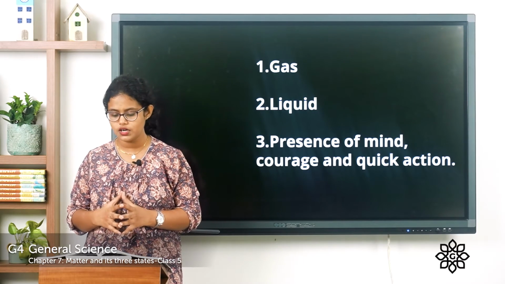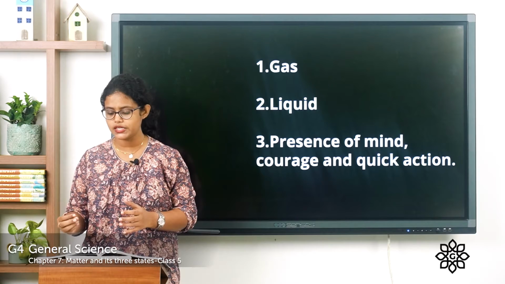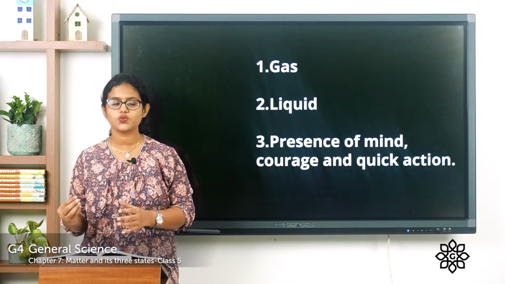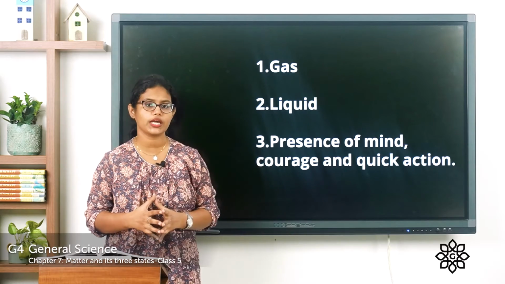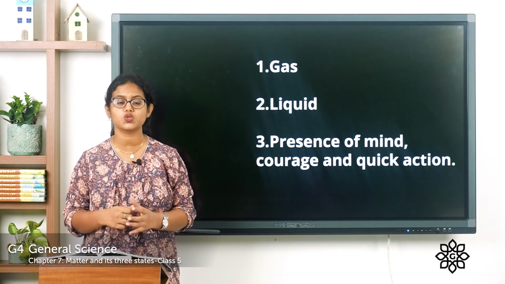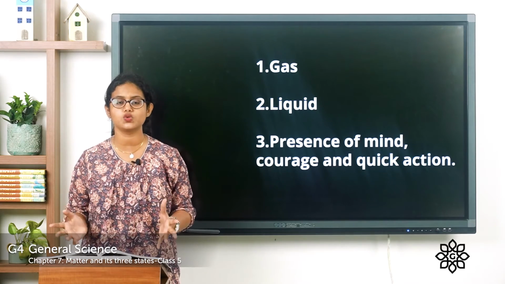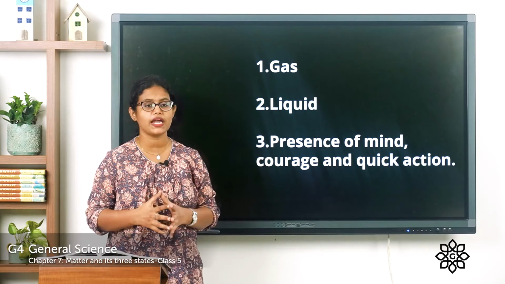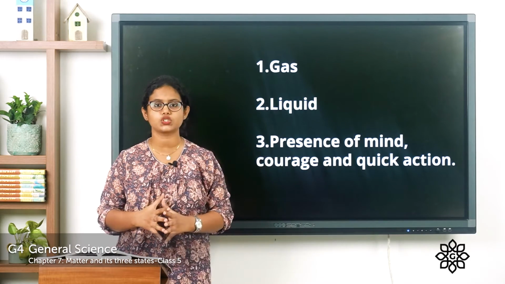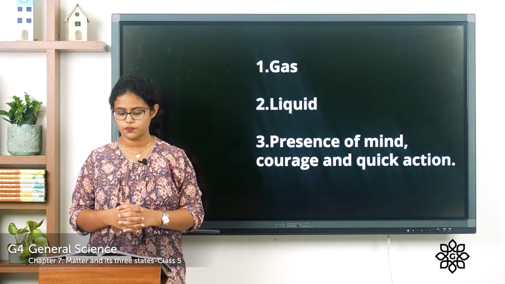The third one. Ria and her mother acted quickly to avert a major accident. Which values do they show? Presence of mind, courage and quick action. Her mother was able to close the knob and Ria quickly opened all the windows of the house. So presence of mind, courage and quick action worked here. This quick action saved them.